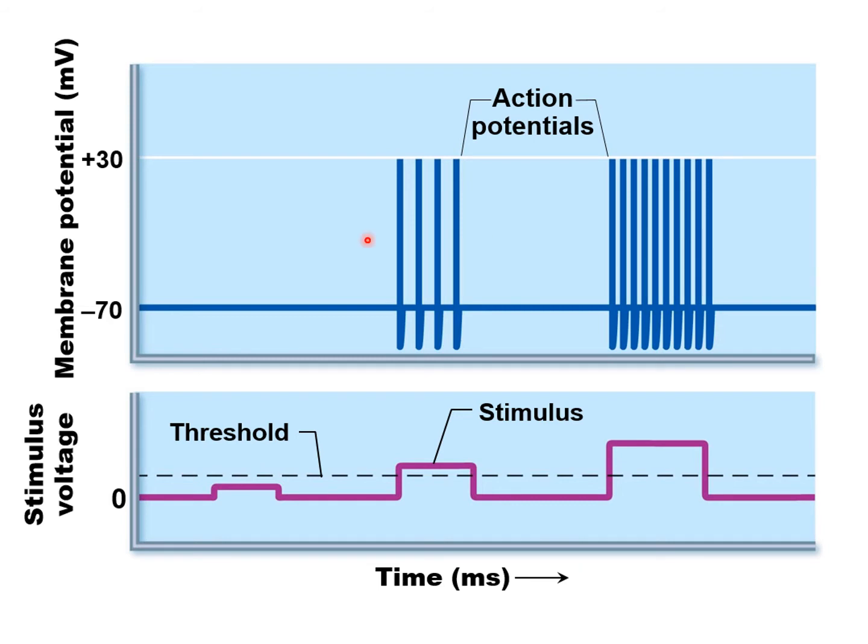So that's what frequency of action potentials means. And if you look at the height of these action potentials, they're all identical, right? They either happened or they didn't. Even though the action potentials are identical in both stimuli, there are just more of them here, crammed into a small amount of time. And that's how we code for intensity. That's how we tell our brain which stimulus is stronger or less intense, based on the frequency of action potentials going towards the brain.